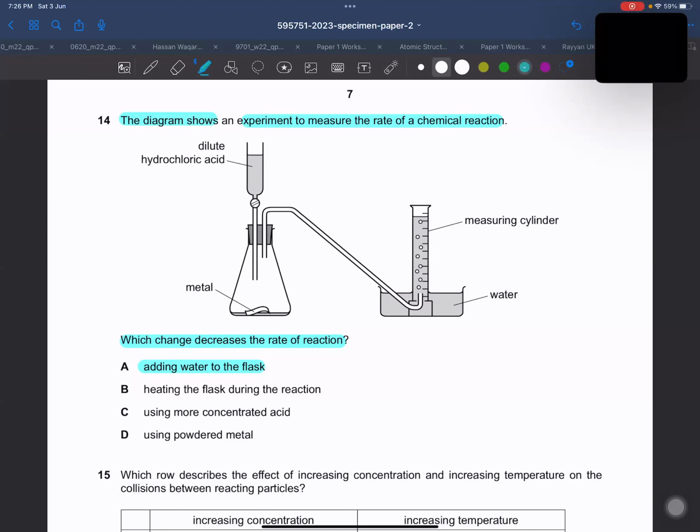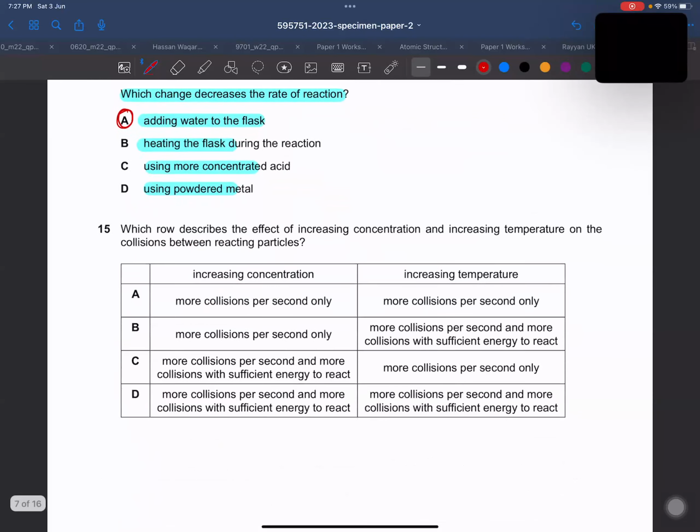And when the concentration changes, it would definitely take a longer time to complete the reaction, right? Heating, increasing temperature, definitely increases the rate of reaction. Using more concentration will increase the rate of reaction. Using powder means smaller particle size and greater surface area, which would definitely increase the rate of reaction. So the only way to decrease the rate of reaction is to decrease the concentration. If you are adding water, it is going to be diluted and the rate of reaction is going to decrease. All right, everyone?